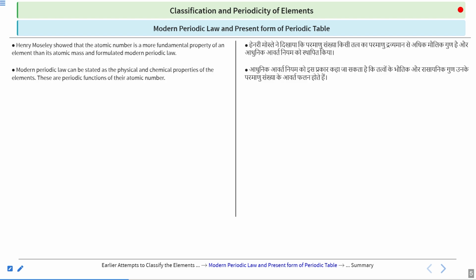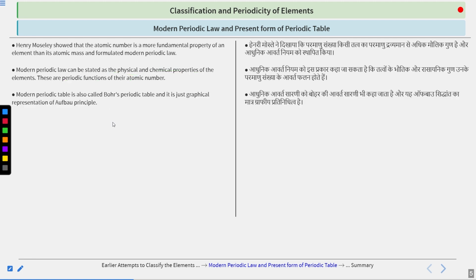So modern periodic law can be stated as what? You can see here the statement is given. The statement says that the physical and chemical properties of the elements are a periodic function of the atomic number. You can think of it this way: as we change the atomic number, the physical and chemical properties change accordingly. So it's a function of the atomic number.